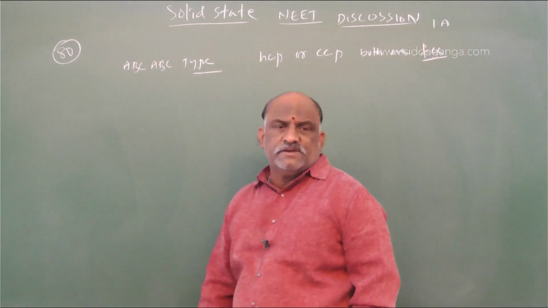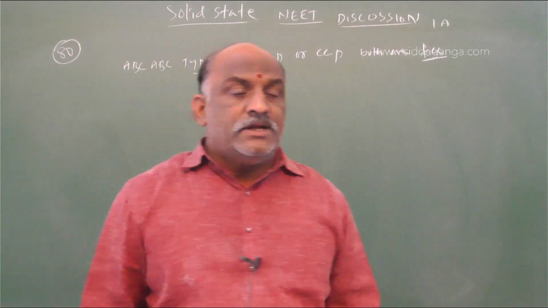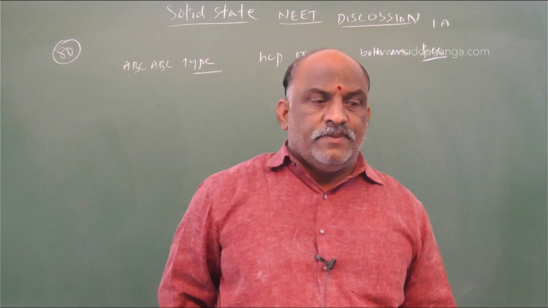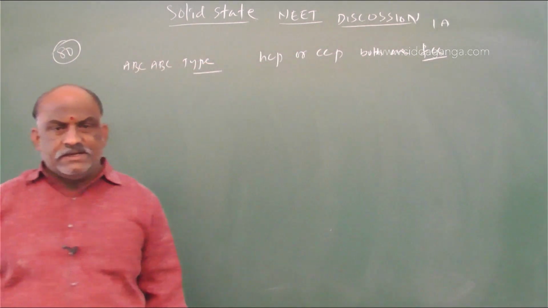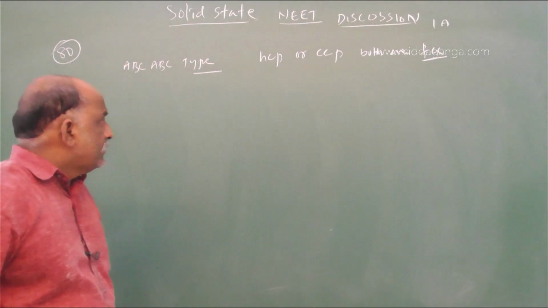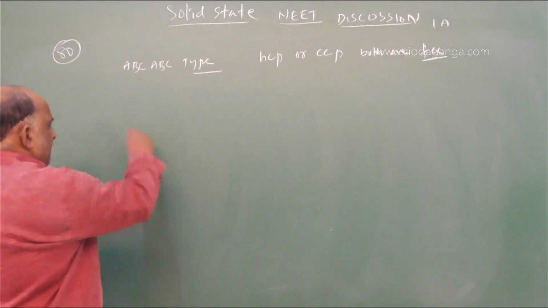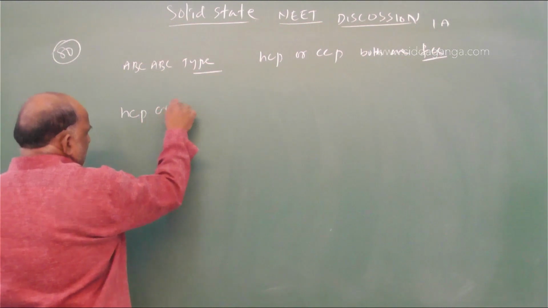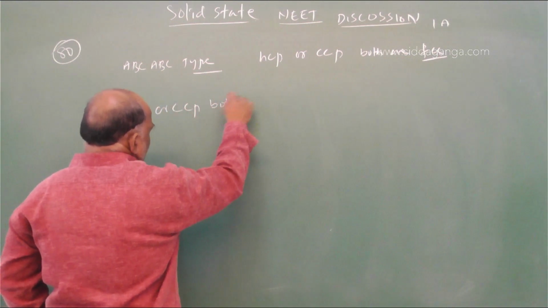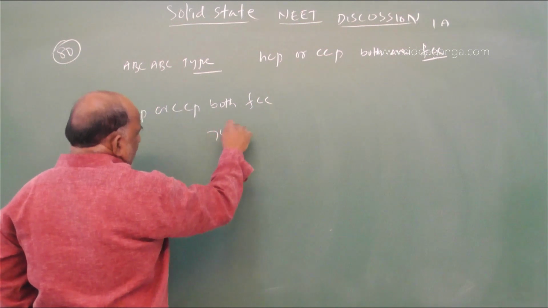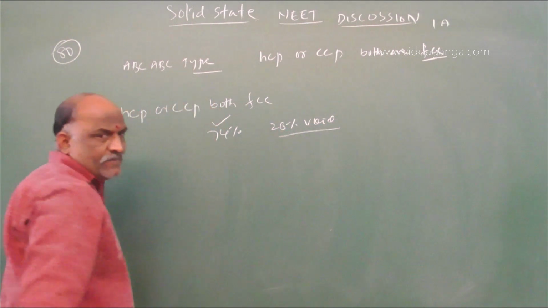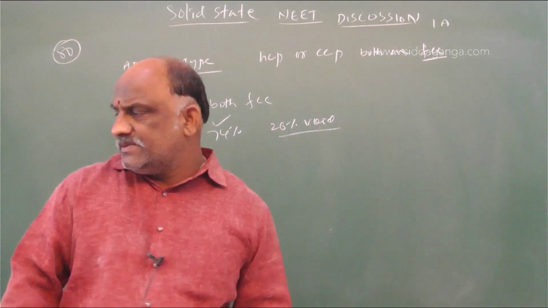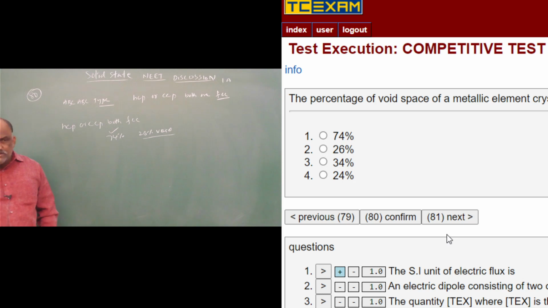In the textbook it was the percentage of void space of a metallic element crystallizing in an ABC type lattice pattern. So it is HCP or CCP, both FCC. It is 74% efficient and 26% void. Direct answer. 26% is right for this question.